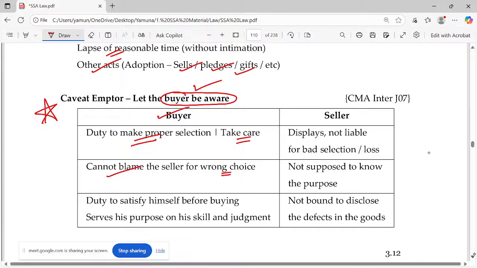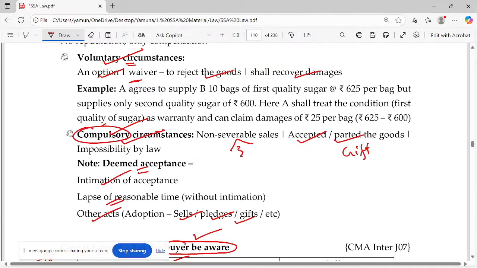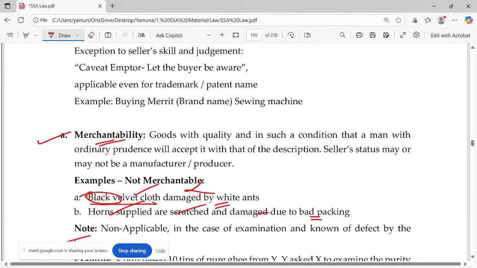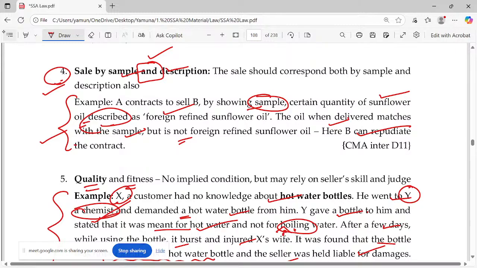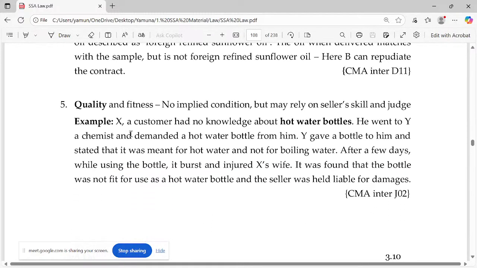Okay, he might have said this or that. He said hot water bottle, but did you note one line there? Let me go for that line. See this one. Let me clean the book once again. See, the customer X had no knowledge about hot water bottles. So he's completely relying on whom? The seller, who is a chemist.